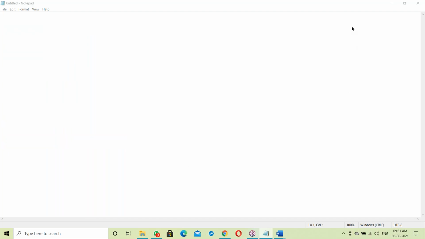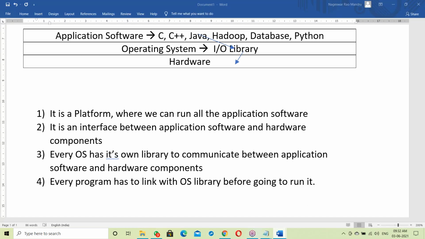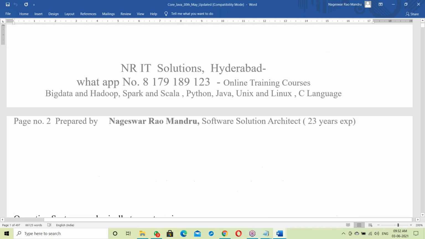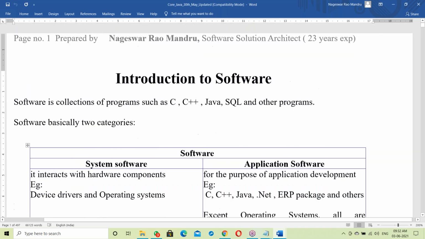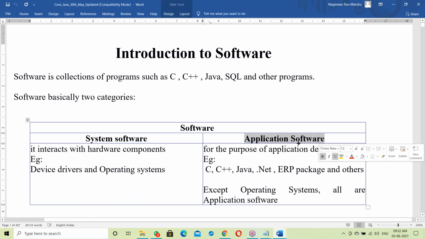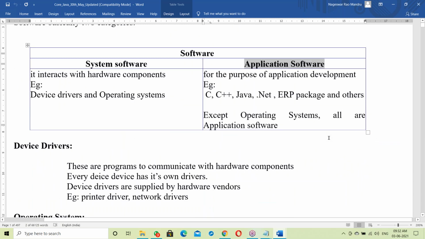Let us continue. This is the same thing in the documents. What is Java? Java comes under application software.